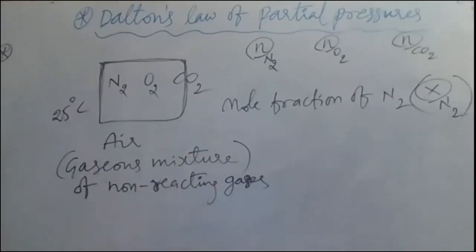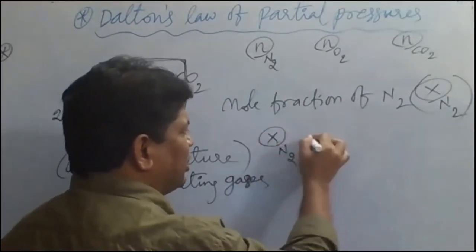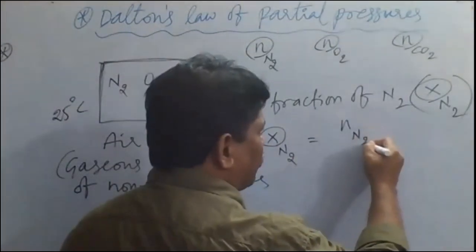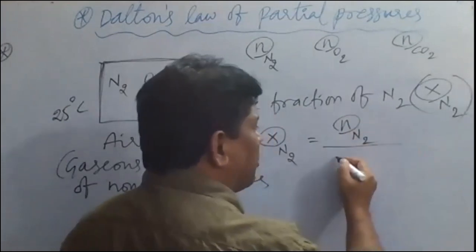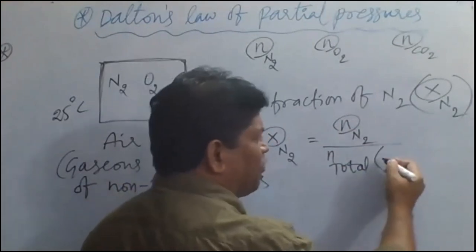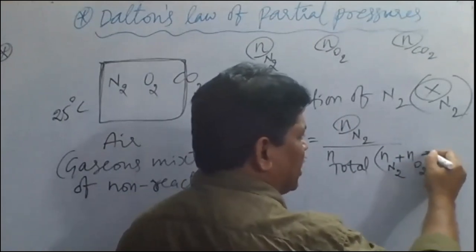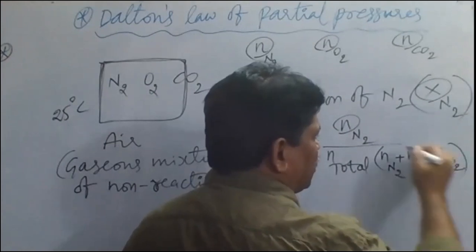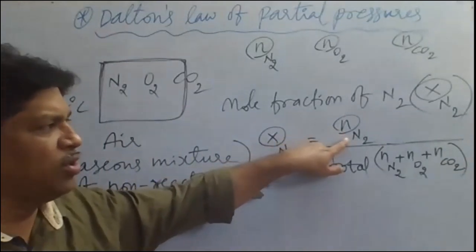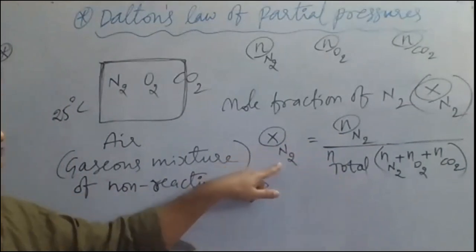Now how to calculate the mole fraction of nitrogen here? X N2, the mole fraction of nitrogen, is equal to the number of moles of only nitrogen divided by the total number of moles. Total number of moles means N total, which is the number of moles of N2 plus the number of moles of O2 plus the number of moles of CO2. Only the number of moles of nitrogen upon the total number of moles of the gaseous mixture is called the mole fraction of nitrogen gas.